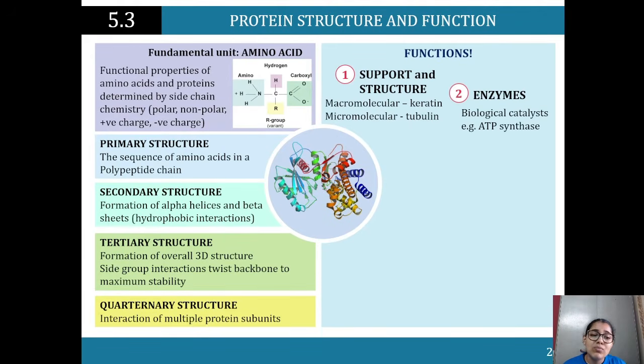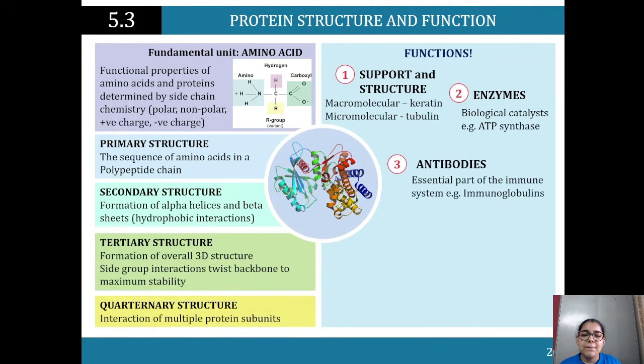Then we've got enzymes. For instance, we've come across some enzymes when we looked at replication, and there are a lot more in your body. Enzymes are biological catalysts, and they are made from protein. For instance, ATP synthase is a protein. Antibodies are an essential part of the immune system, for example, immunoglobulins. That's where protein is coming into use again.